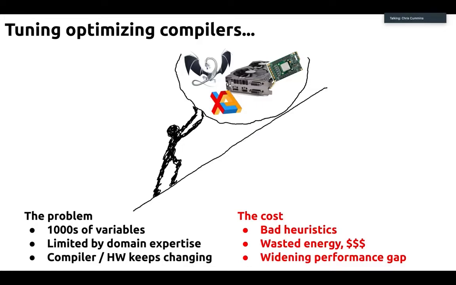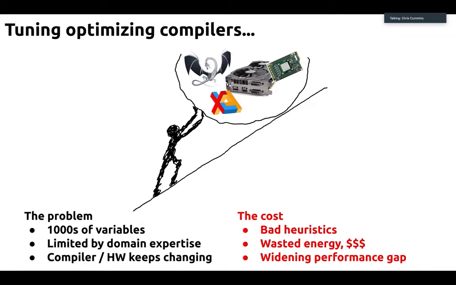Typically the way this is done in production compilers is through total black art. You get some very clever compiler engineers to spend an awful lot of time trying to figure out how to tune these optimizations to give them the best numbers on the benchmarks. So it's very much limited by domain expertise. And this is challenging because the time of compiler engineers is very precious, there's a lot of work to be done, and the compiler and the hardware keep changing. Just trying to keep up with this rapidly changing ecosystem would mean you would be doing nothing except compiler tuning.